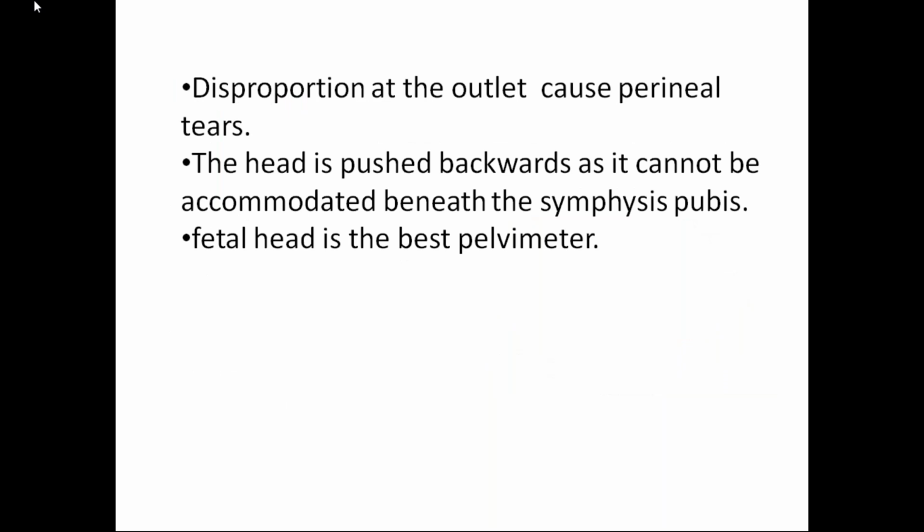Disproportion at the outlet causes perineal tears. The head is pushed backwards as it cannot be accommodated beneath the symphysis pubis. The outlet is a diamond shaped structure. It has an anterior triangle and a posterior triangle. So the head is pushed backward as it cannot be accommodated. I think you know what the waste space of Morris is. The waste space of Morris is just 2 centimeters below the subpubic arch. It should be at least 6 centimeters, that is your 3 fingers. It has to accommodate. That is the normal thing.